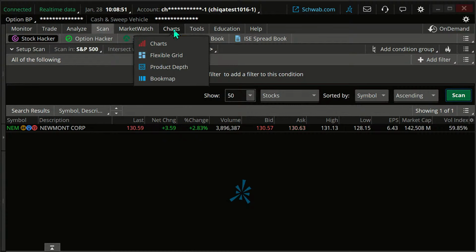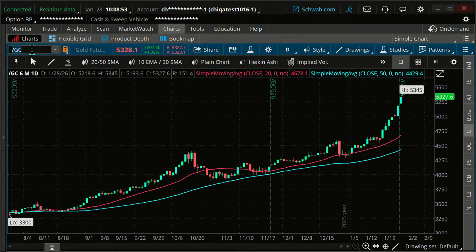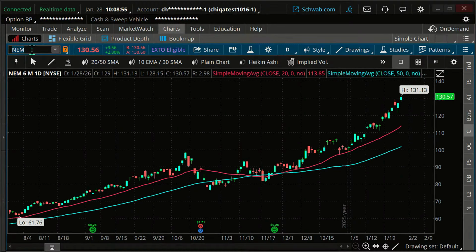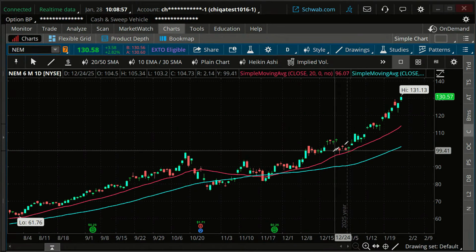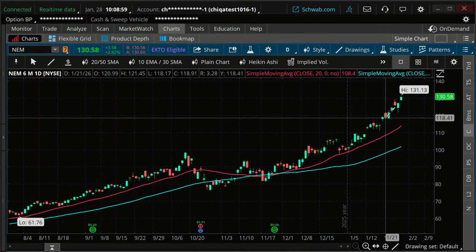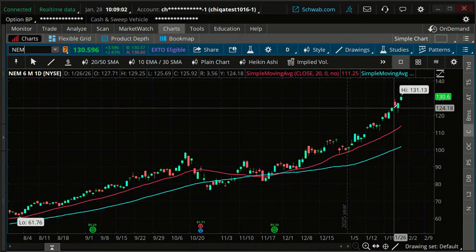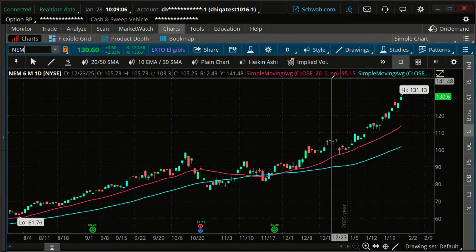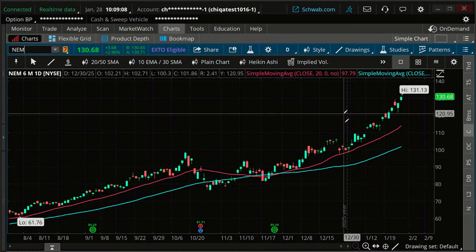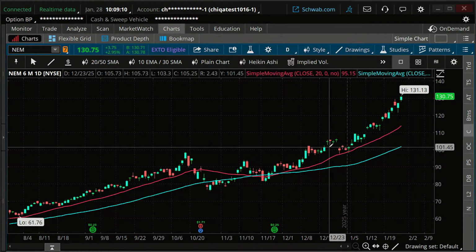In fact, let's look at that chart for Newmont Mining. Okay, and this is not a suggestion, but this is an example. And you can see Newmont Mining has taken off very strongly, and perhaps we want to add a trade on this to our options portfolio. Now, in this case, I'm going to go with the idea that we're going to go into strength.